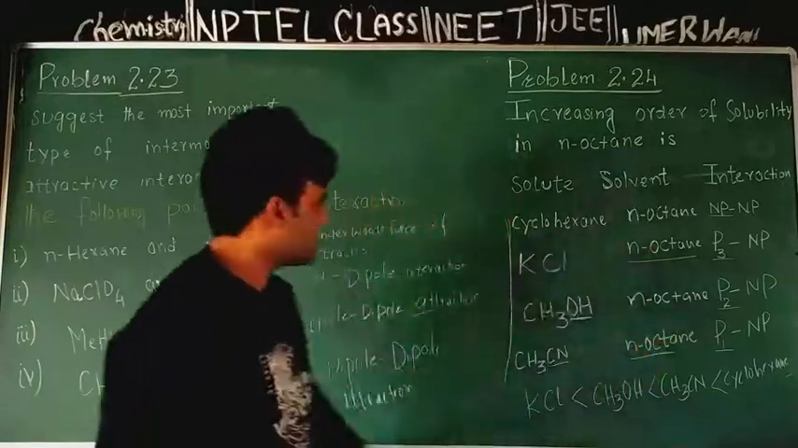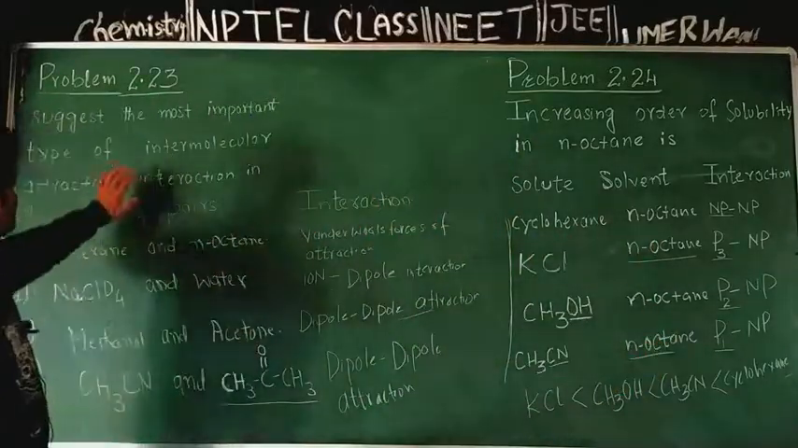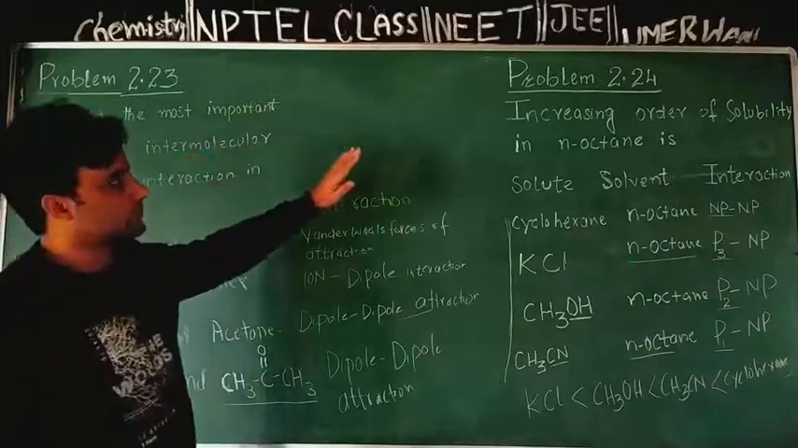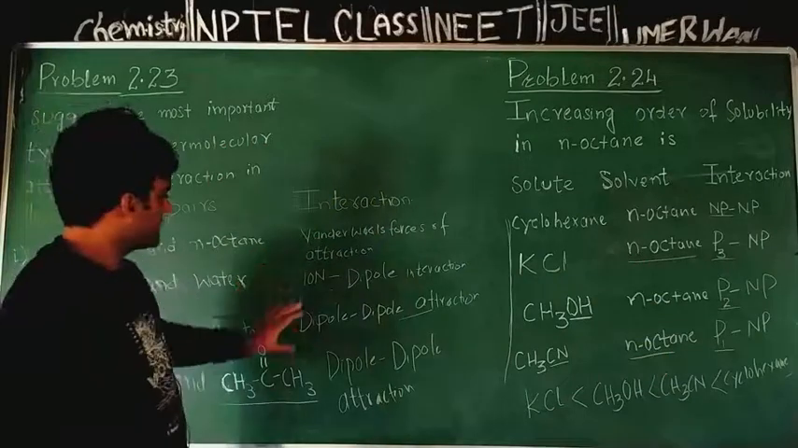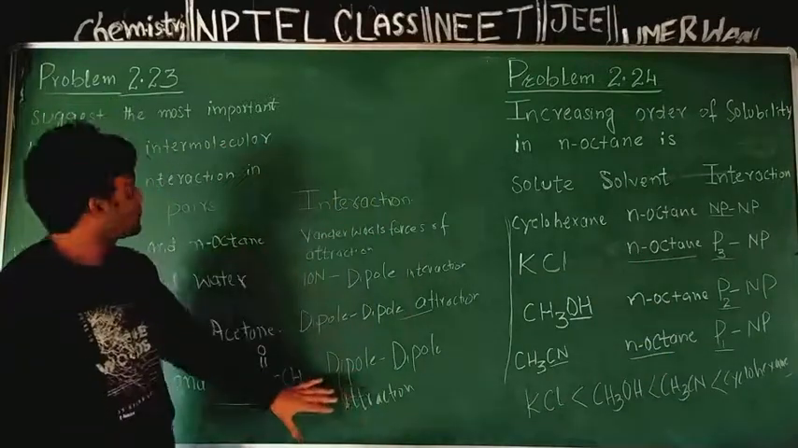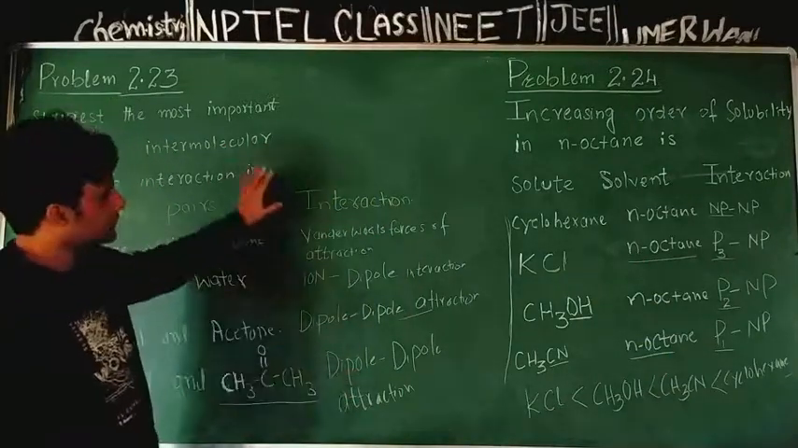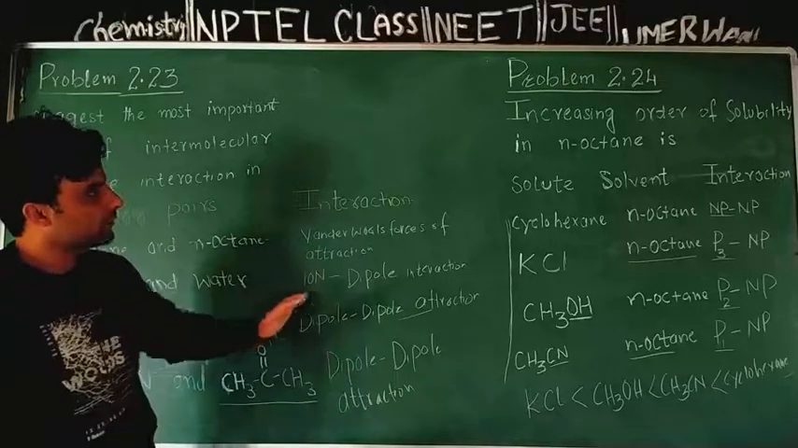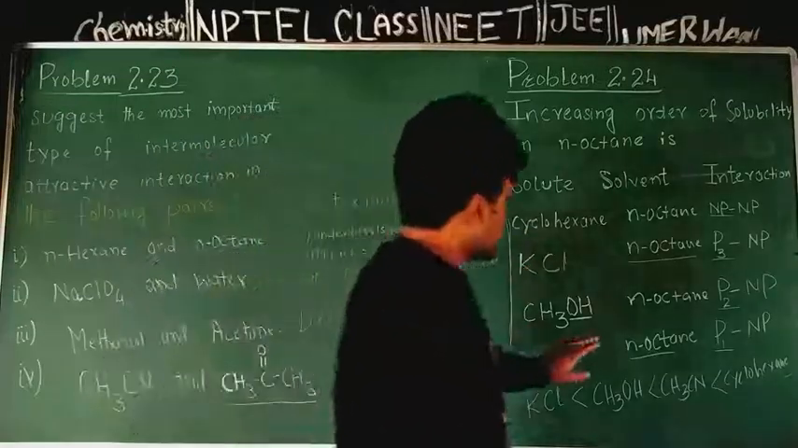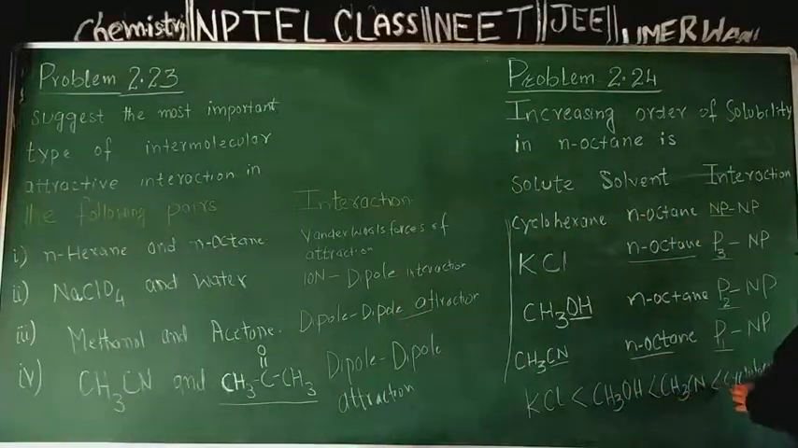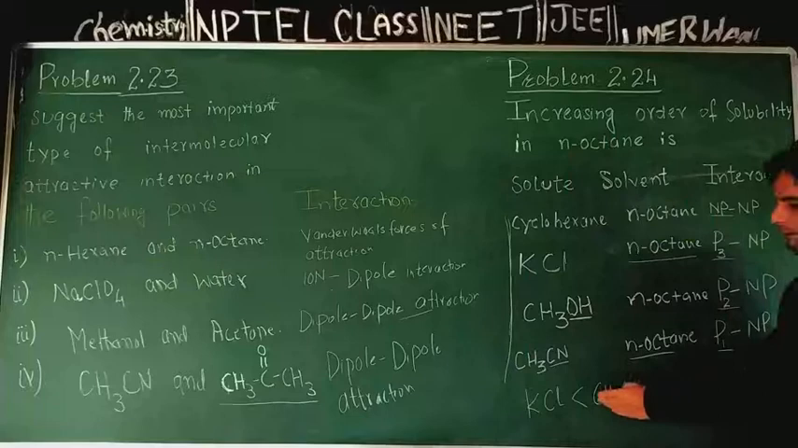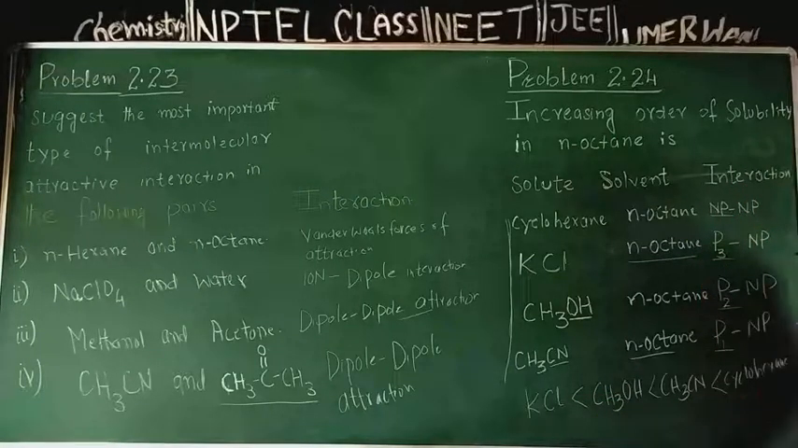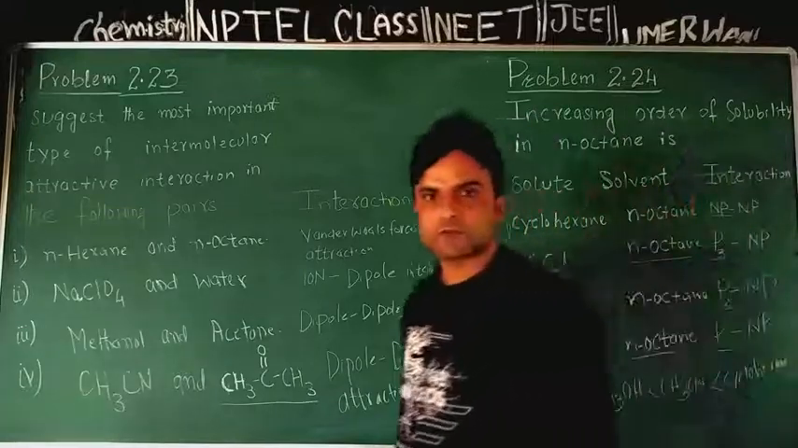This way, by identifying nature of solute and solvent, we could answer problem 2.23 and we could solve problem 2.24. This is solution of problem 2.23, where we had to identify nature of attractive interaction between two molecules, and this is solution of problem 2.24, where we had to arrange these solute molecules in increasing order of their solubility in normal octane.